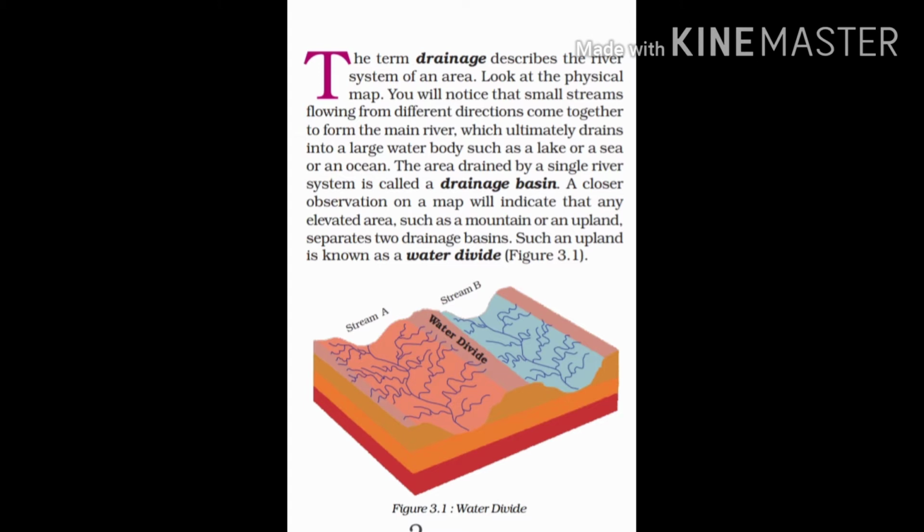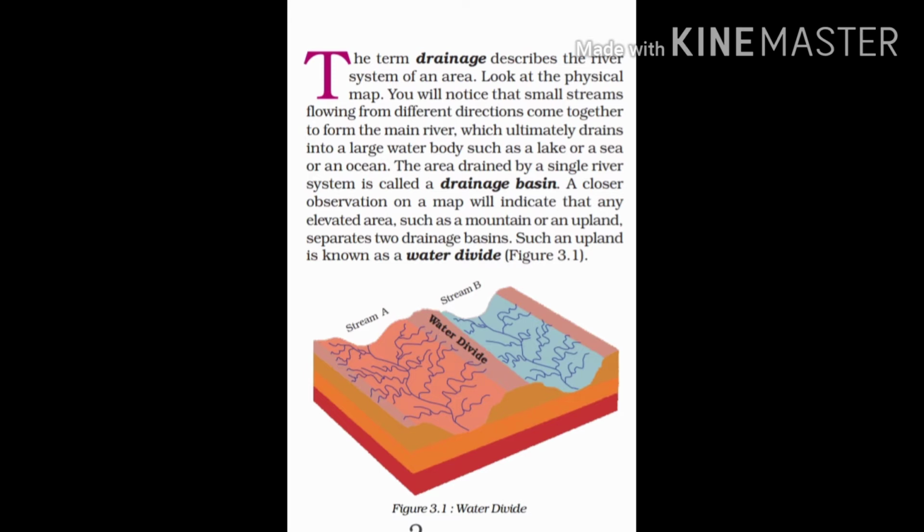So when we are talking about a drainage, we are actually talking about the one major river and the different other small rivers which are coming to the major river, and they are bringing the water from the different areas, which are being termed as the tributaries. And the drainage basin is an area which is drained by a single river system.